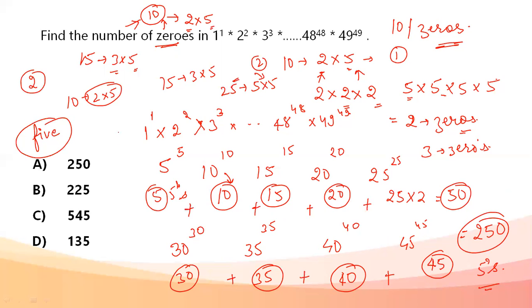Obviously, twos are going to be much, much more than this. So whichever number is available in smaller quantity, the other number would also be required in the same number. So for the number of tens here, like I told you, if it is three twos and only two fives, I'll be having only two zeros. So if it is 250 fives, I'll be just needing 250 twos to form 250 zeros, that is, to form 250 tens. So the answer to this question is 250.